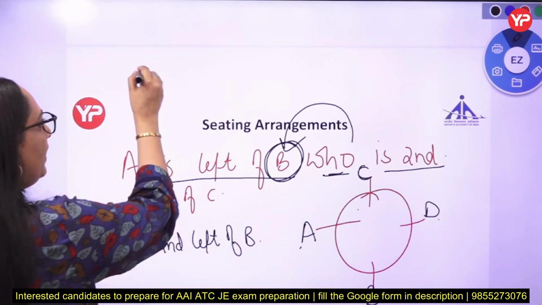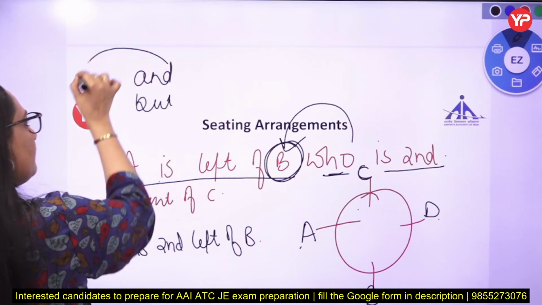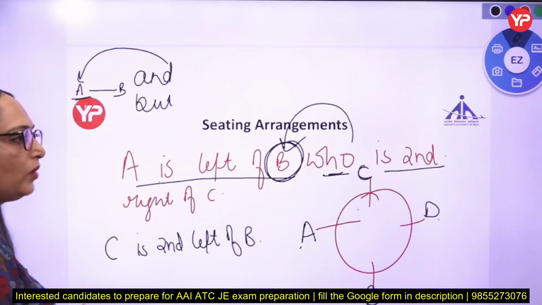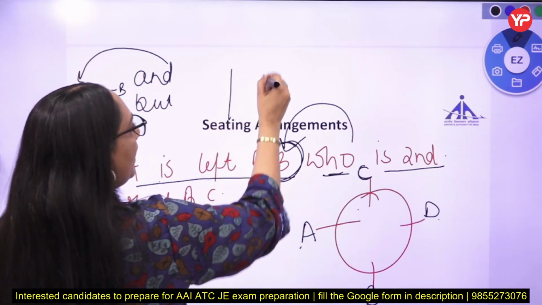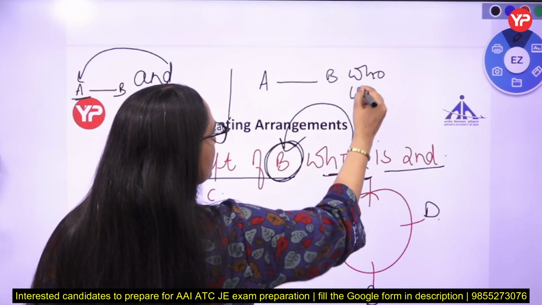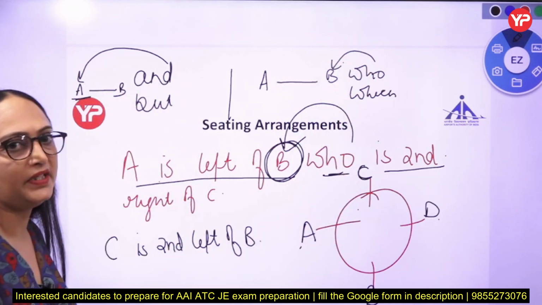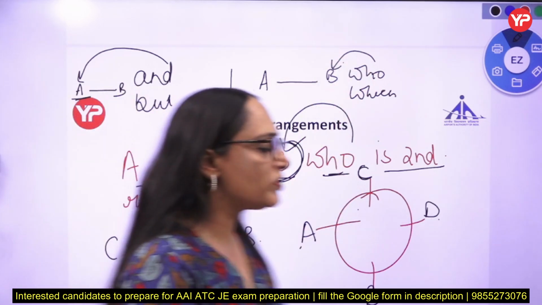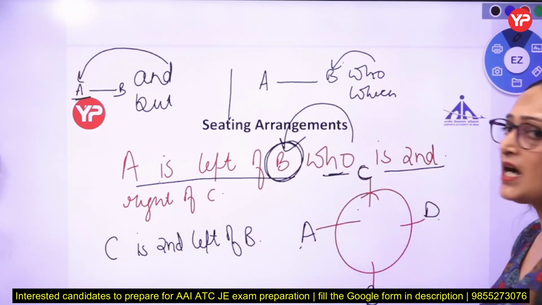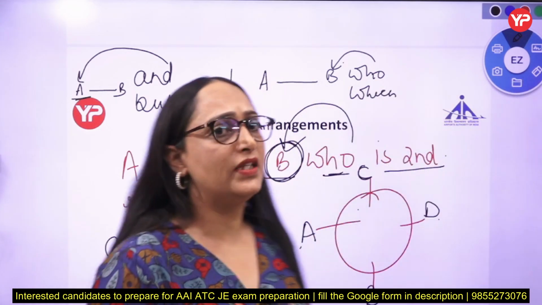So if "and" or "but" is there in the question, we are talking about the first person. For example, A something B, so here we are talking about A. If "who" or "which" is there, we are talking about the immediate person. That means we are talking about B here. Okay, clear? Sitting arrangement is a very important and very easy topic. If we start our question with the definite information, we can solve it.